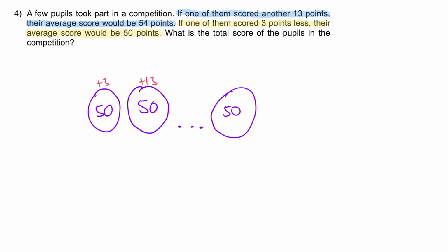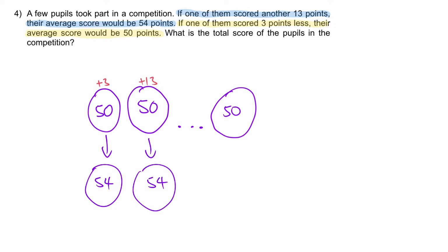Again, average is about distributing the things equally. So they score the 3 points, and on top of that, the 13 points also. What would be the new average? The new average should be 54. Over here, each of them will become 54, 54.